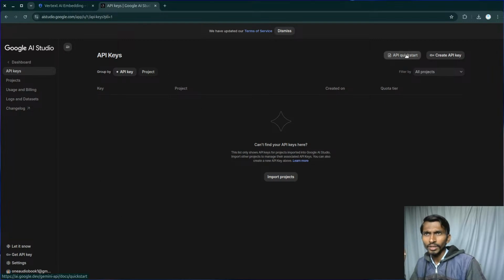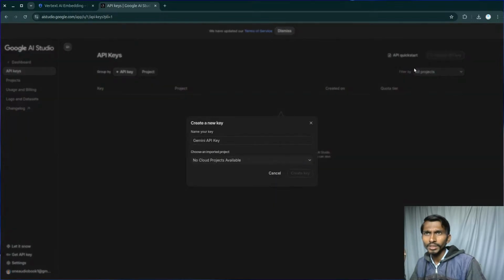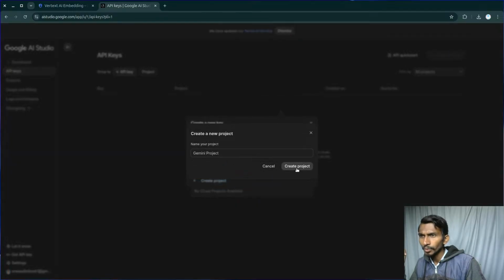By the way, I can click on API quick start, not really create API. I should be able to create the API. The project is gonna be create a project, GenAI project. Okay, that's fine.